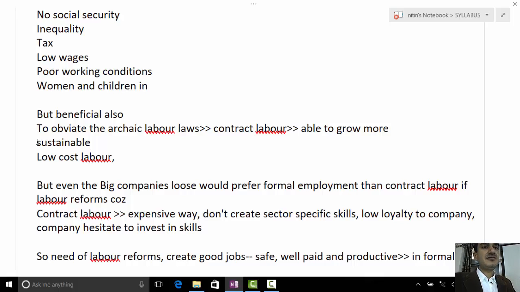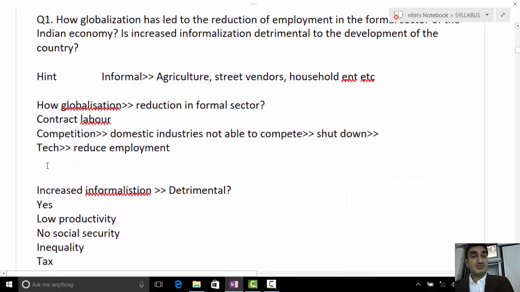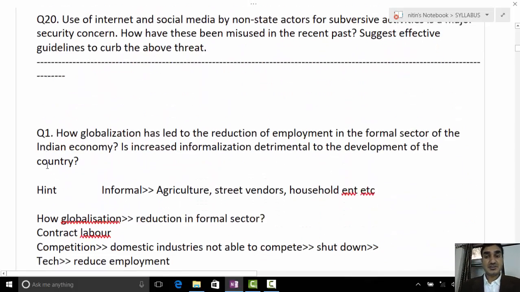Because if they had been following labor laws and only hiring permanent staff, they would not have achieved such high momentum in productivity. It is because of contract laborers that they are able to obviate the archaic labor laws and grow accordingly. So these are major points. Now, ultimately you have fulfilled the demand of the question.